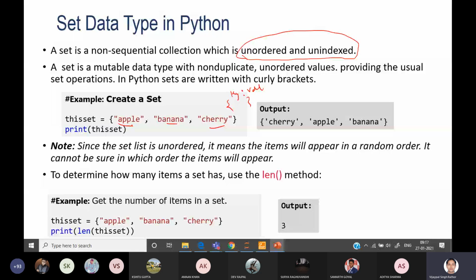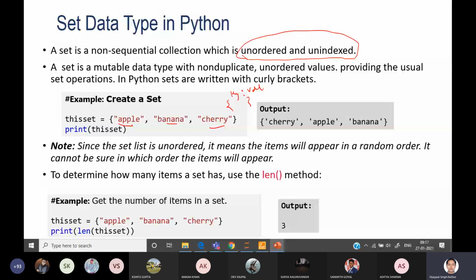Since the set is unordered, it means items will appear in random order. Due to that, whenever you print the set, you can see apple is stored first, banana is stored second, and cherry is stored third. But whenever you print it, it is not guaranteed that all items will be printed in the same order in which you have stored them. This is an example here: cherry is printing first, apple is printing second, and banana is printing third.